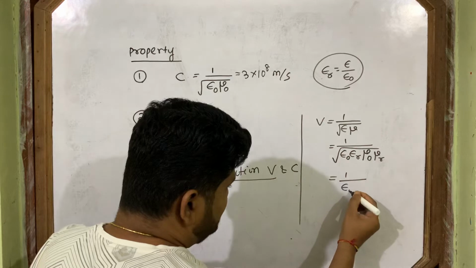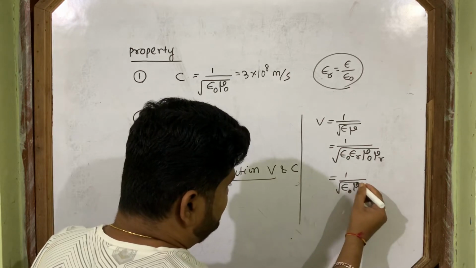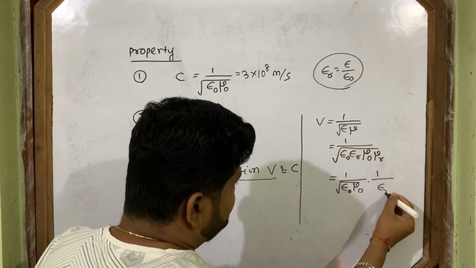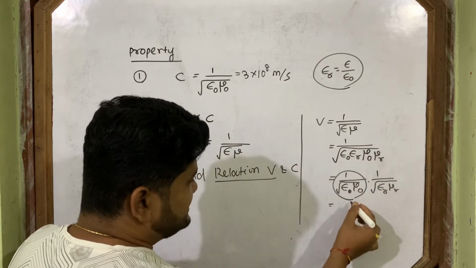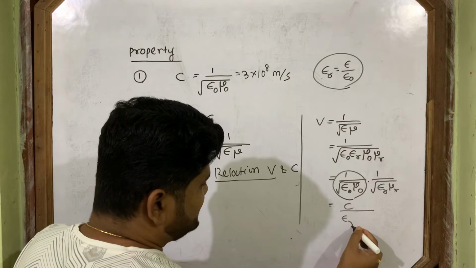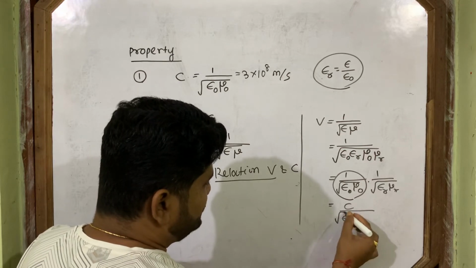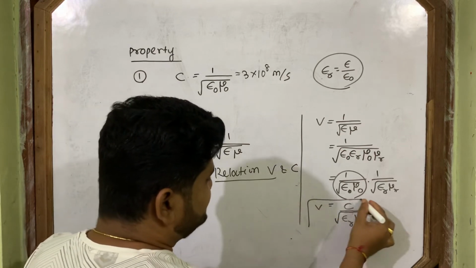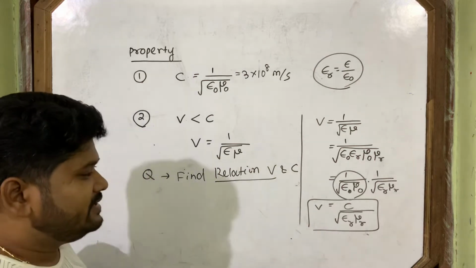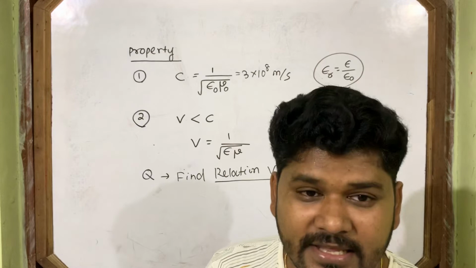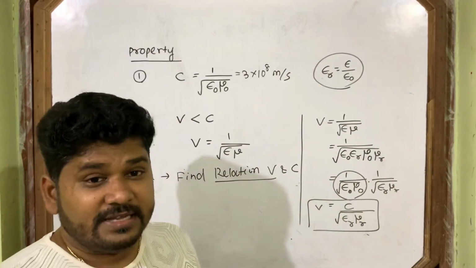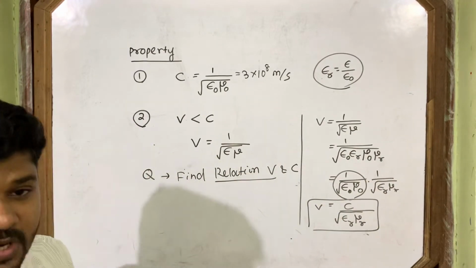So this is 1 by root over epsilon naught mu naught, divided by root over epsilon r mu r. So this one is c by root over epsilon r mu r. This is the relation between v and c. Sometimes this comes in the exam.